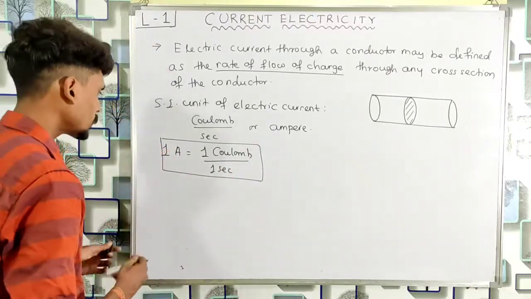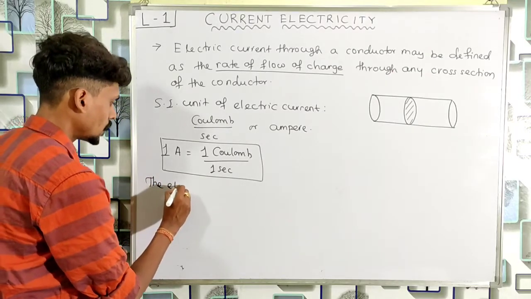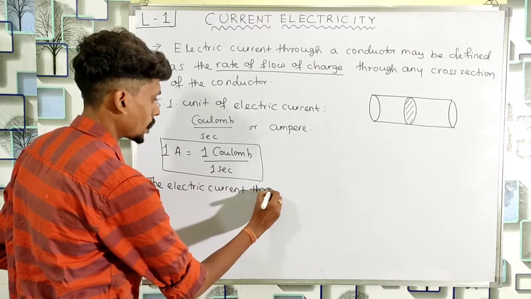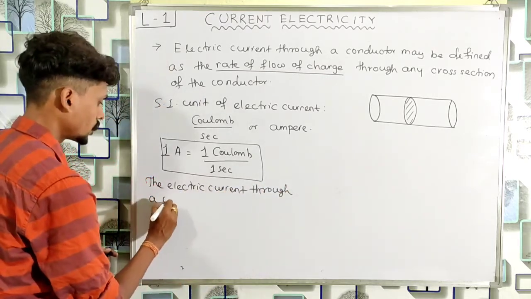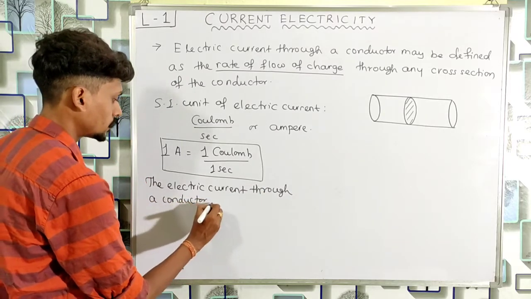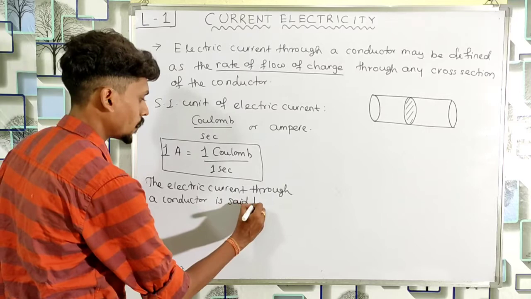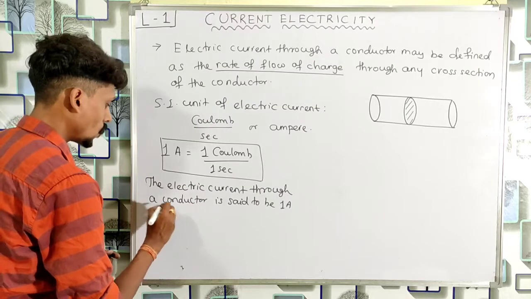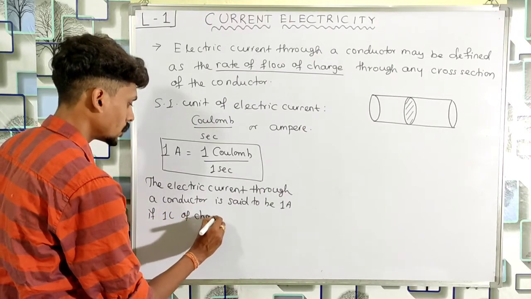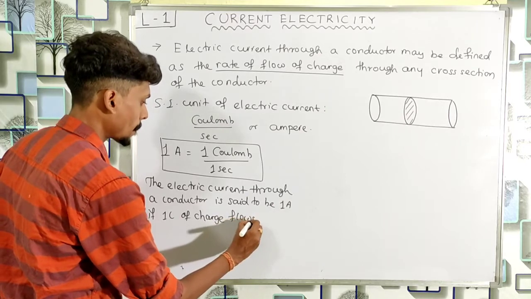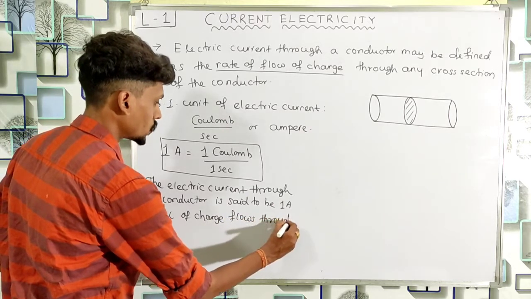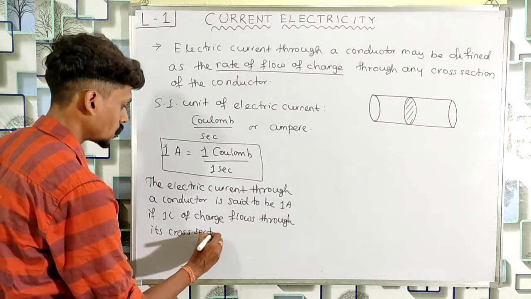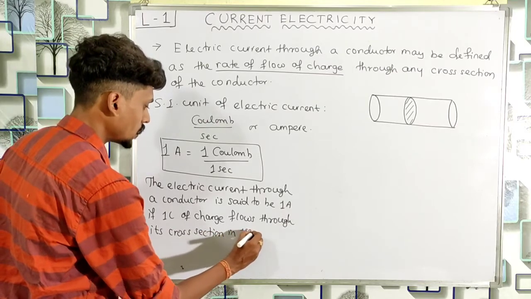I can write that the electric current through a conductor is said to be 1 ampere if 1 coulomb of charge flows through its cross section in 1 second.